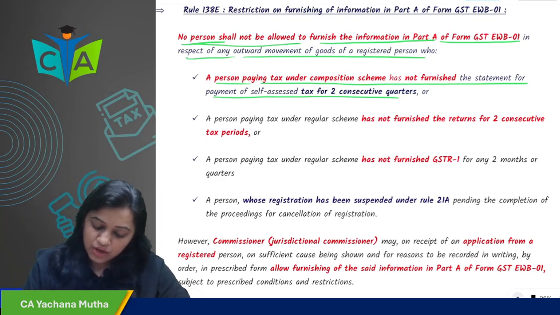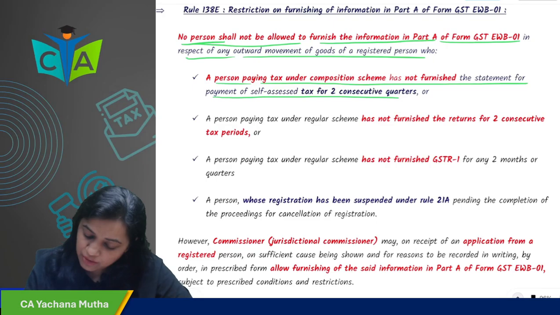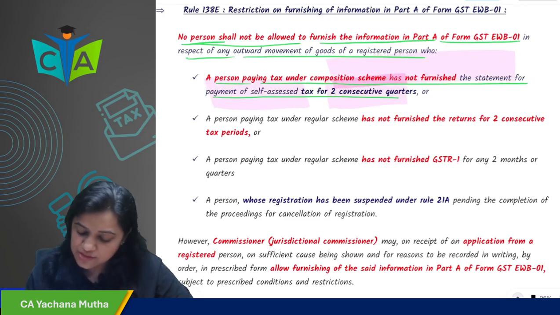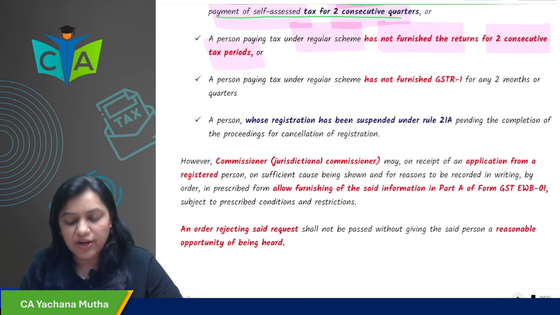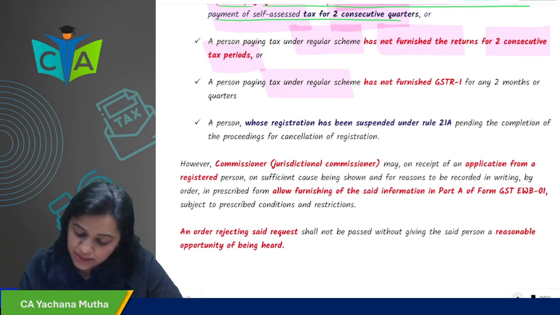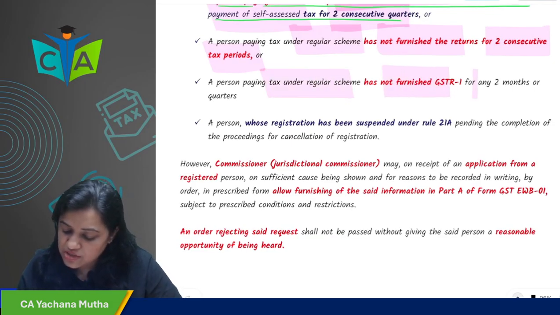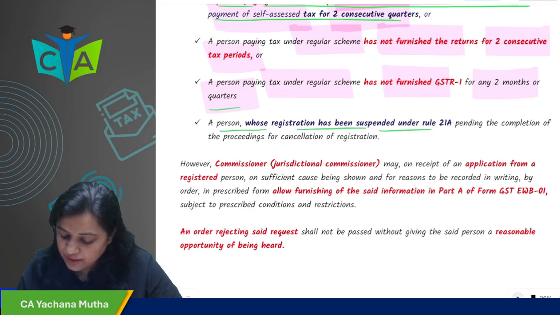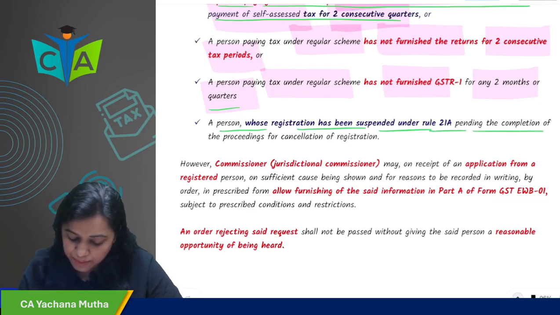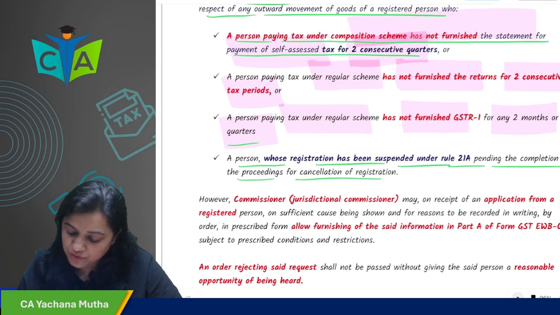So, you are a person under composition scheme and you have not furnished the statement of self-assessed tax for 2 quarters, or you are a person under regular scheme and you have not furnished the returns for 2 consecutive tax periods, or a person paying tax under regular scheme has not furnished GSTR-1 for any of the 2 months or the quarter, or a person whose registration has been suspended under Rule 21A pending the completion of the proceedings for cancellation of registration.